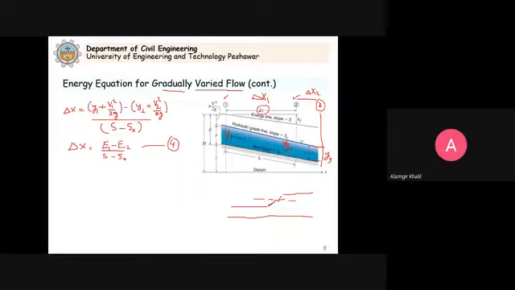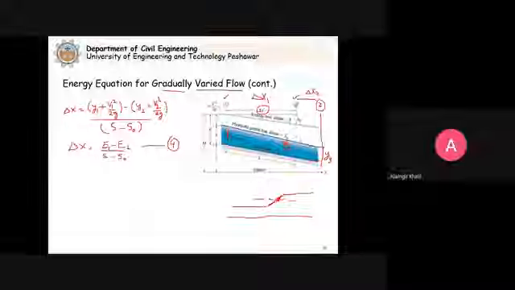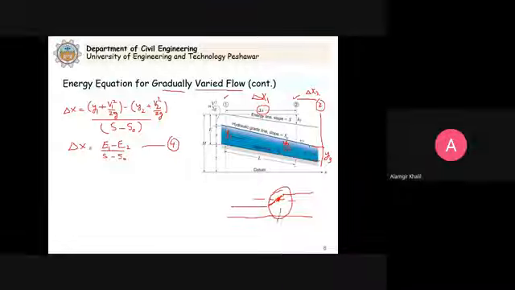When it passes through the critical depth, we have critical flow, and when we have critical flow there is a break in the surface, and the conditions near critical flow are unstable. So this condition here is essentially an example of a rapidly varied flow problem.